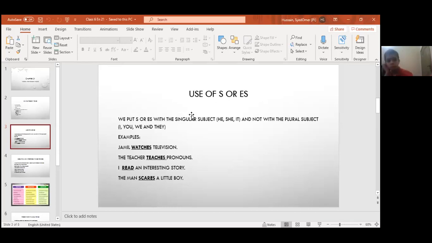Now students, if I say Rohan and Faisal learn, we will not put S with it because we are talking about two subjects. One is Rohan and one is Faisal. So we are going to put S or ES with a singular subject, with one person, not with more than one person. But if we are using I, remember one thing, you never put S or ES with I.